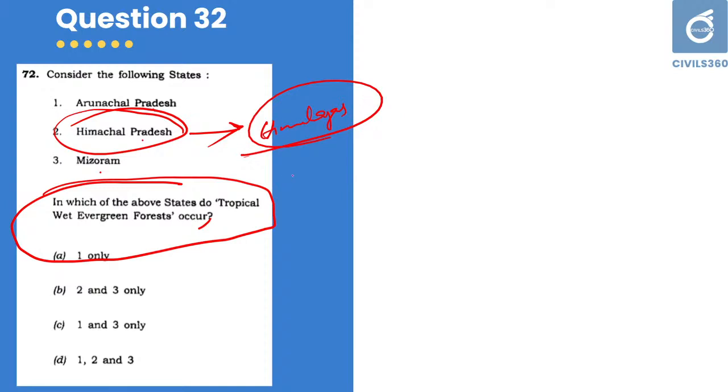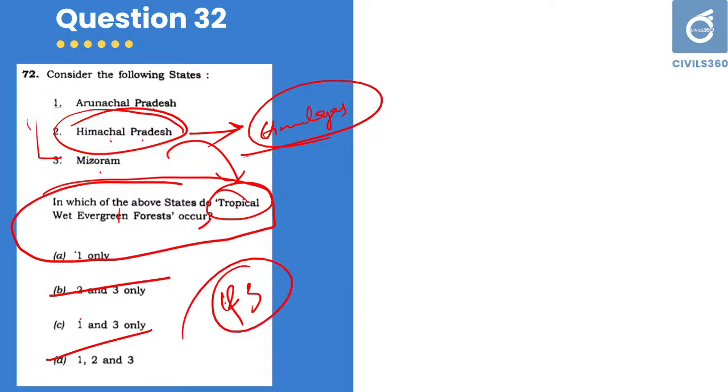Rather, a temperate climate will be there in Himachal Pradesh. There is snowfall, there is extreme climate. That means Himachal Pradesh is located not in tropical but in temperate regions. If you eliminate 2, then the remaining option is 1 and 3. Both Arunachal Pradesh and Mizoram have tropical wet evergreen forest. Answer should be 1 and 3. You should eliminate Himachal Pradesh. That should be your answer.